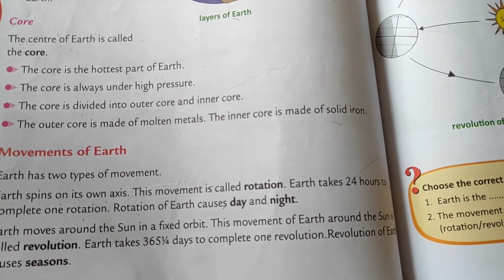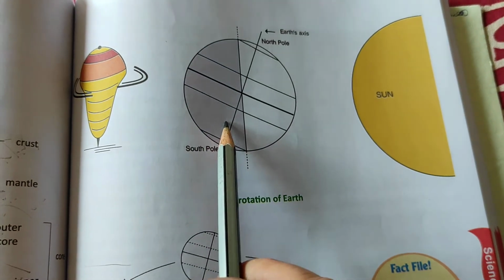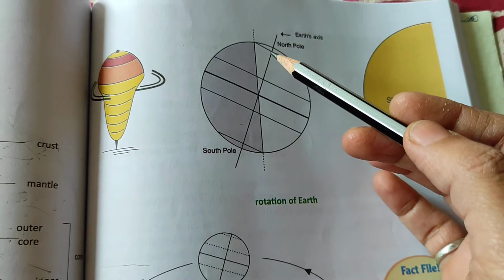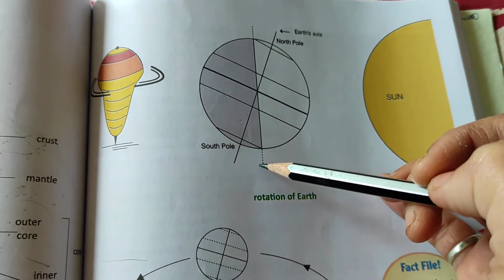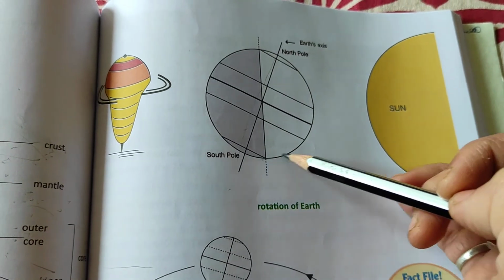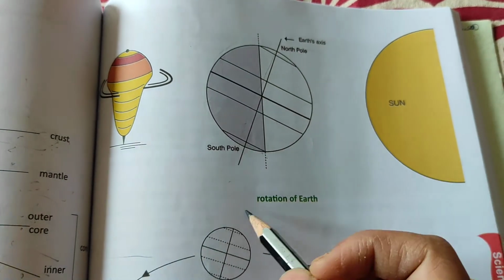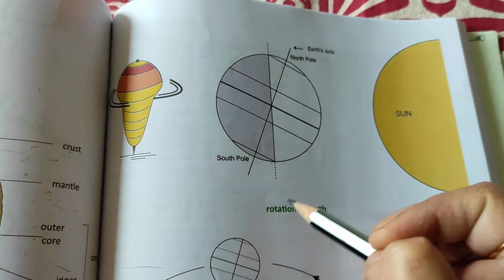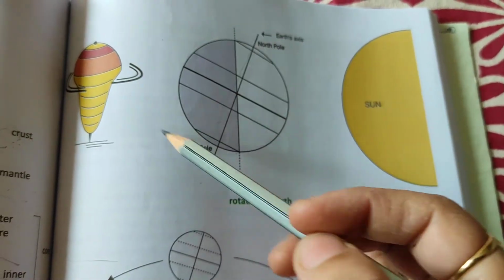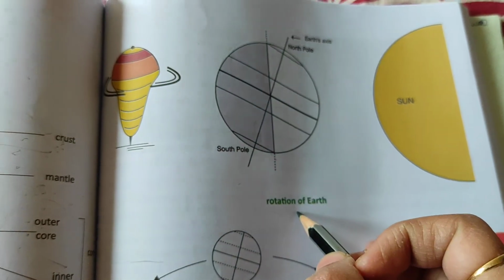So let's see the diagram of the rotation. So look at this diagram. Sun, then earth. Okay. So earth rotates on its own axis. See, this is the axis of earth. And earth rotates on its own axis, and this movement is called rotation of earth.